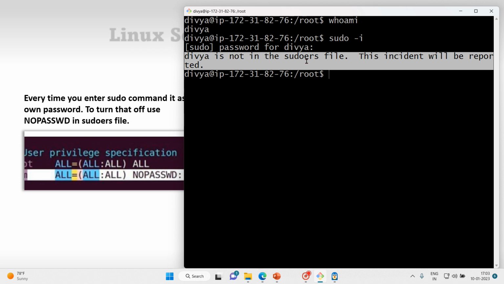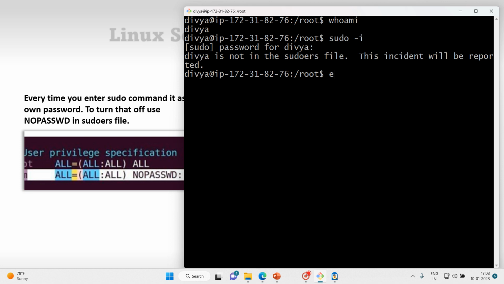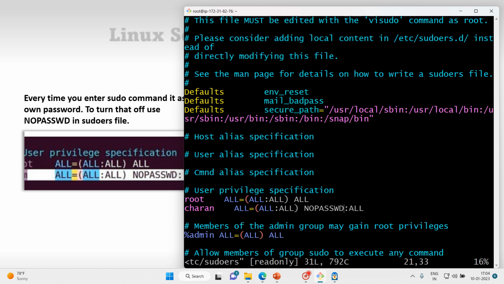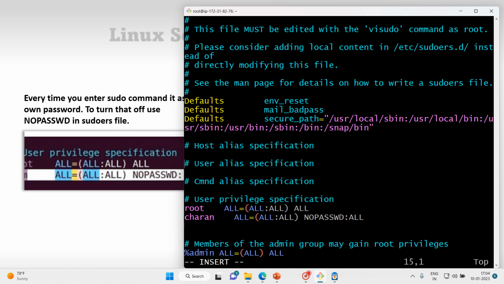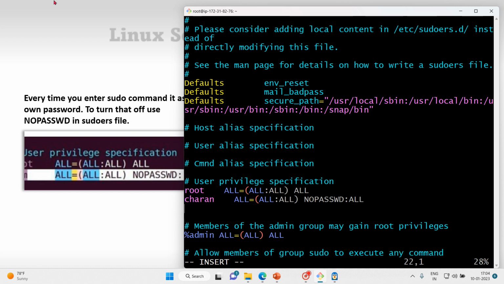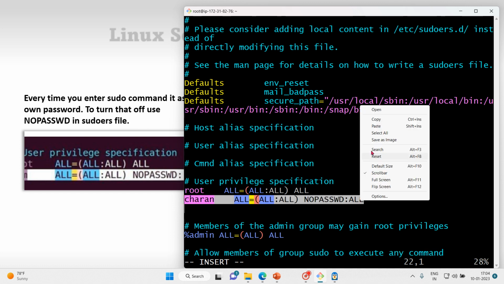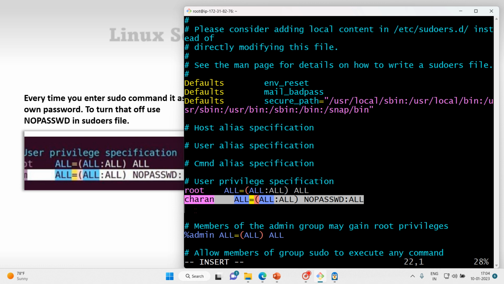So what you have to do is the same thing again. Let me exit. I'm the root user now. So now I will edit the sudoers file again. This time I will add Divya there. Where is that? Here it is. So I'll copy this one again and I will add that here.